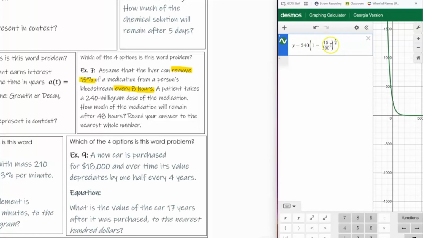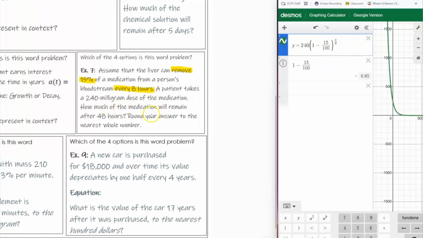I'm going to remove this, which I have to make sure is decay. So I'm going to press this. Yes, it's decay because it's between 0 and 1. And with the time, it's not every 1 hour or every 1 year or every 1 whatever. So this is hours, which means I have to account for that time. It's every 8 hours. All right, so then now it should be good to go.